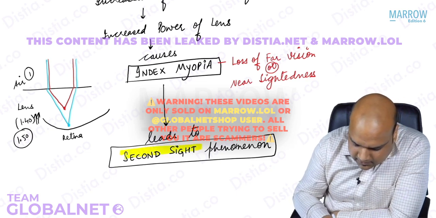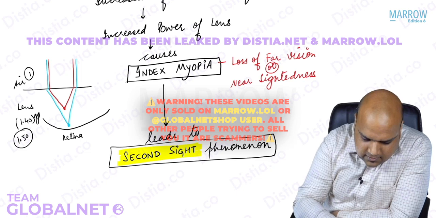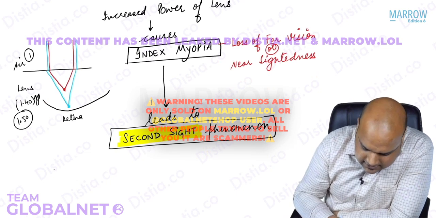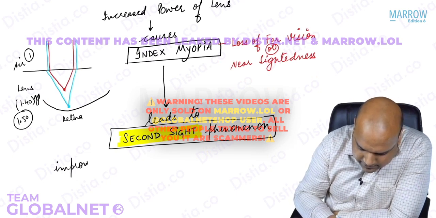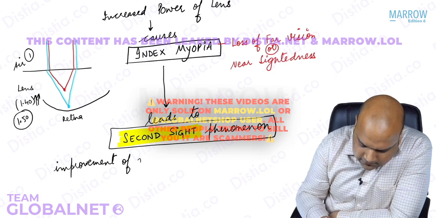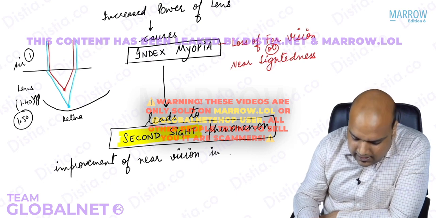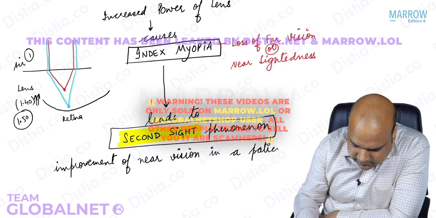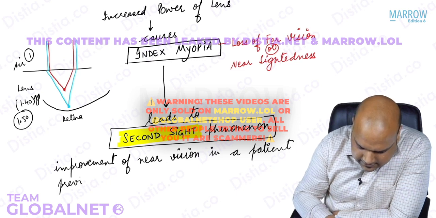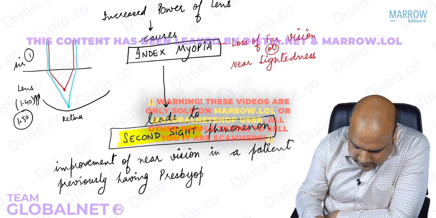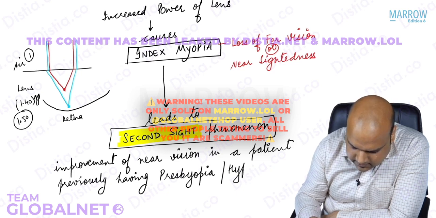Second sight phenomenon. Now, what is second sight phenomena? Everybody, let's try to understand. Second sight phenomena is improvement of near vision in a patient previously having presbyopia/hypermetropia.